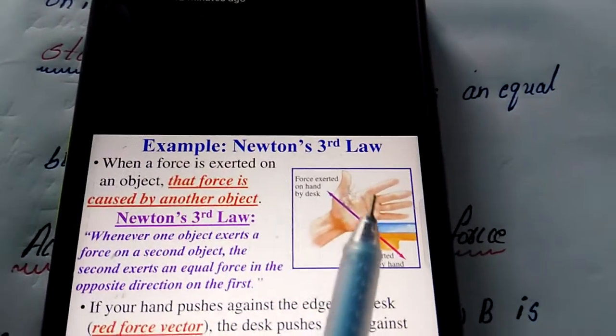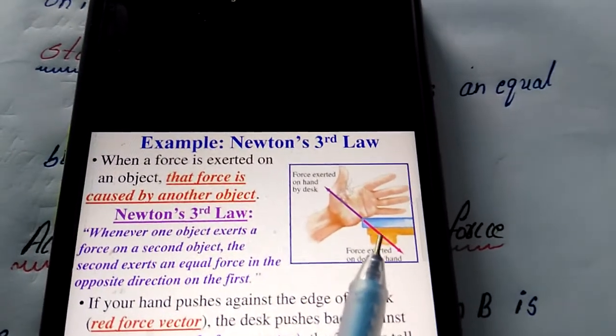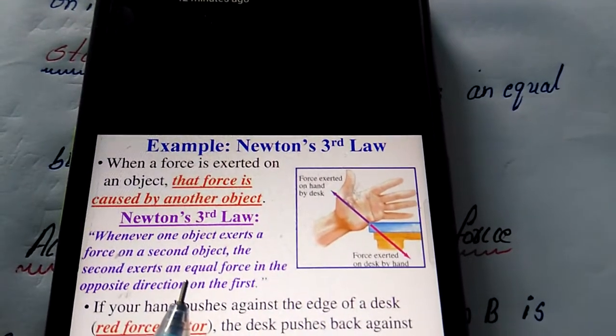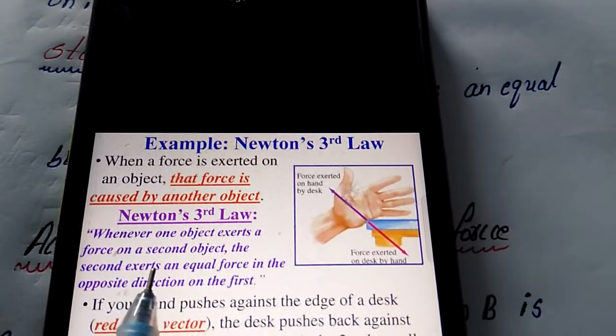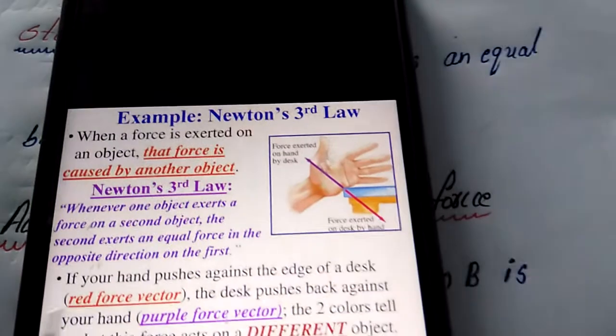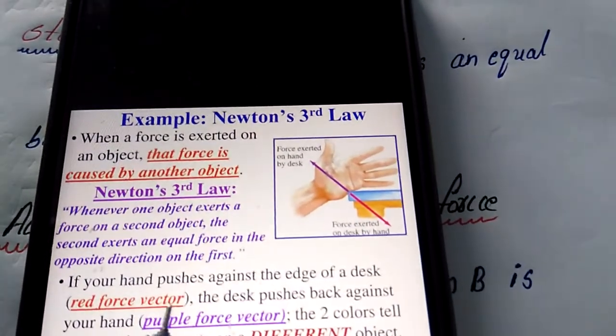Whenever one object exerts a force on a second object, the second object exerts an equal force in the opposite direction on the first object. If the hand pushes against the edge of the desk, the red force vector shows it.